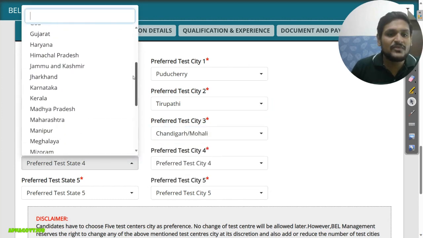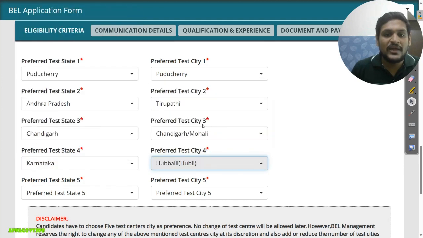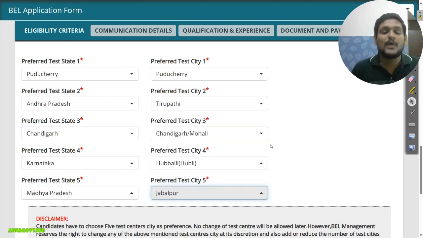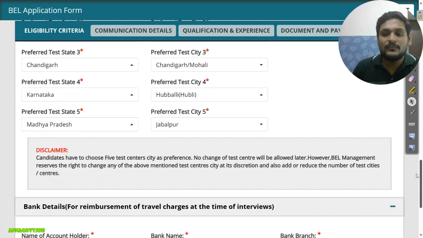Like this, lots of exam centers are there. Karnataka also we have 4 options. Then let's see for Madhya Pradesh also we have 5 options, okay. So like this you will select and you will go next.